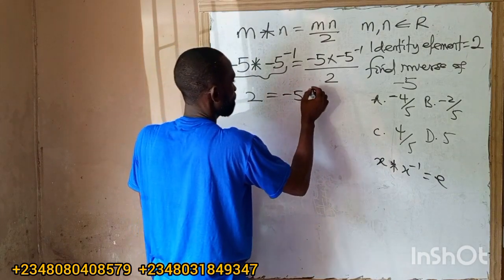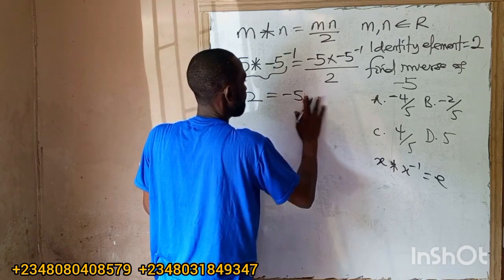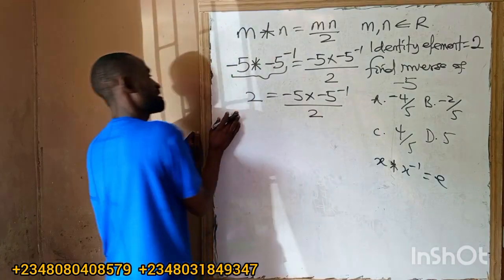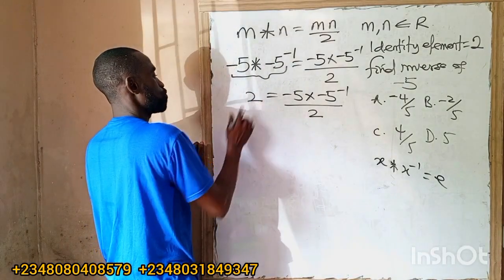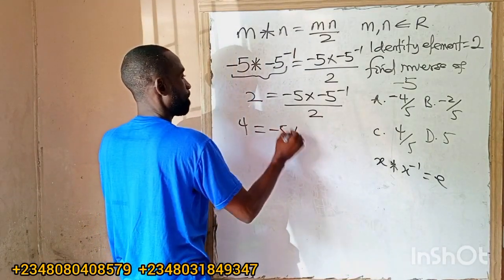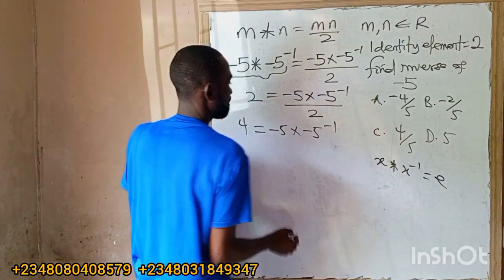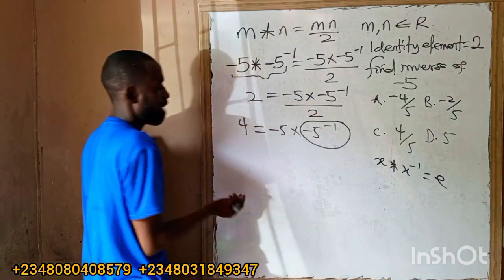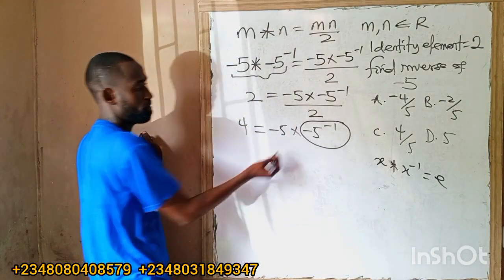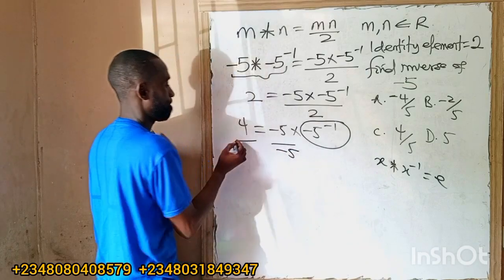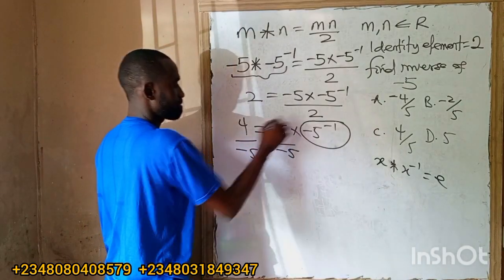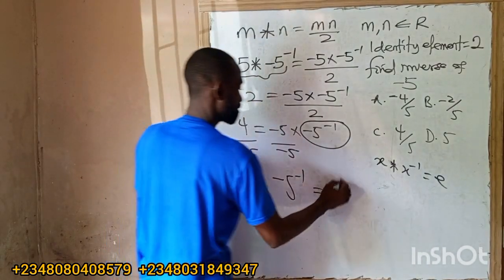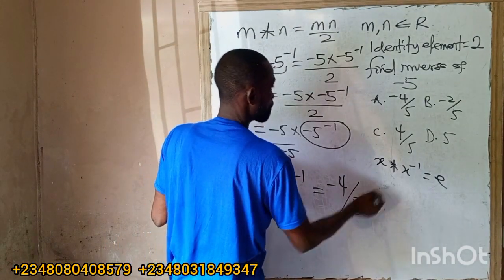multiplied by minus 5 inverse, all over 2. What's the next thing? Cross multiply. This will be 2 times 2, which is 4, equals minus 5 times minus 5 inverse. This is what I'm looking for, minus 5 inverse. So I will divide by minus 5, by minus 5, so this will cancel out this. So minus 5 inverse will be equal to minus 4 all over 5. Option A.